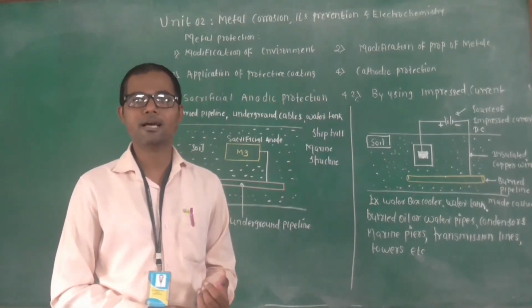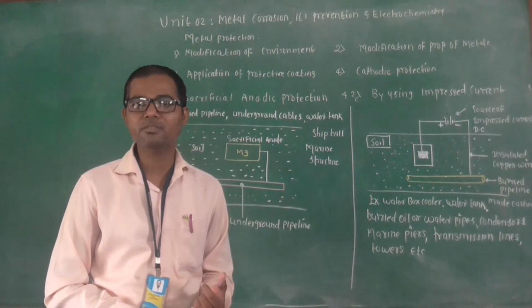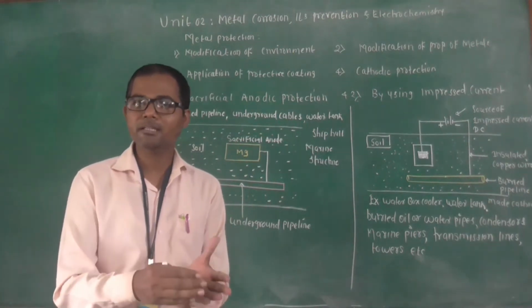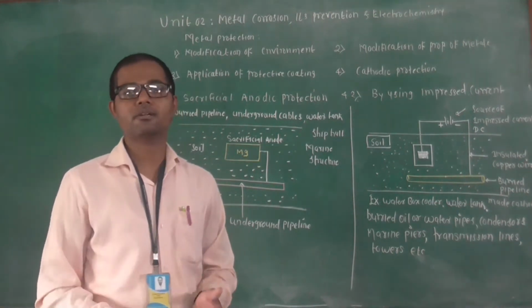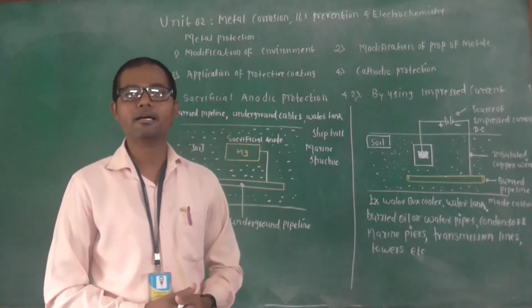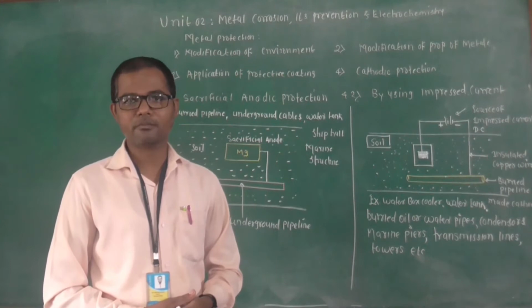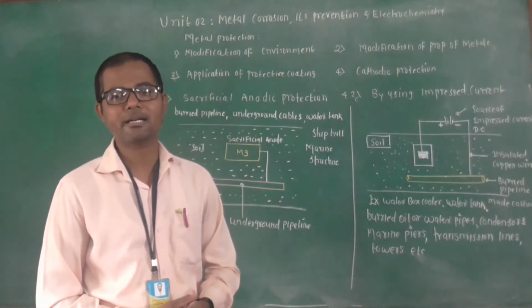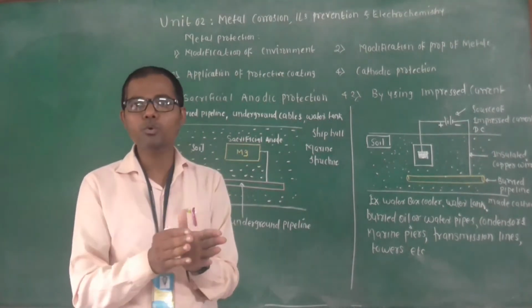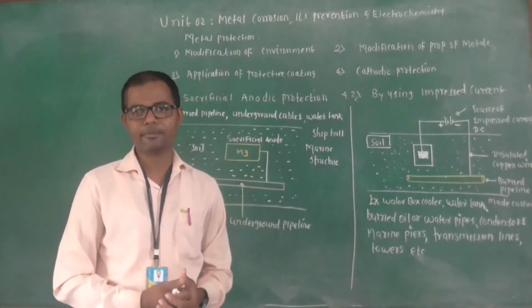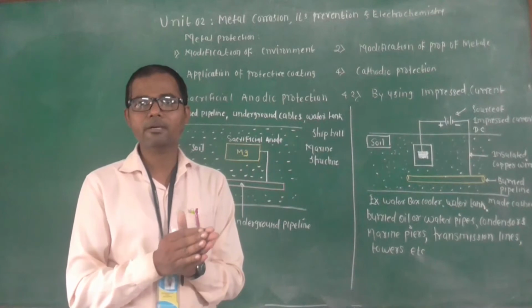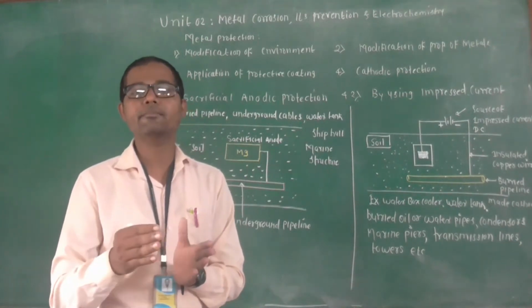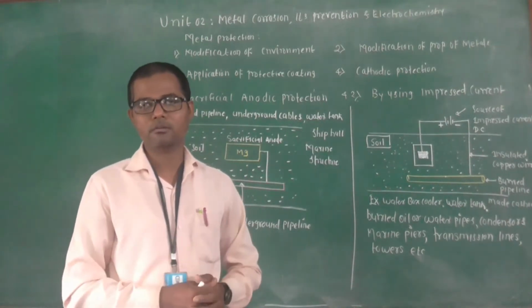Third, annealing. Annealing is the process by which we subject the metal or material like alloys, for example steel or iron, to a very high temperature, for example 650 degrees centigrade, and they are allowed to cool step by step. Means in a controlled condition the metals are heated to a very high temperature and allowed to cool.